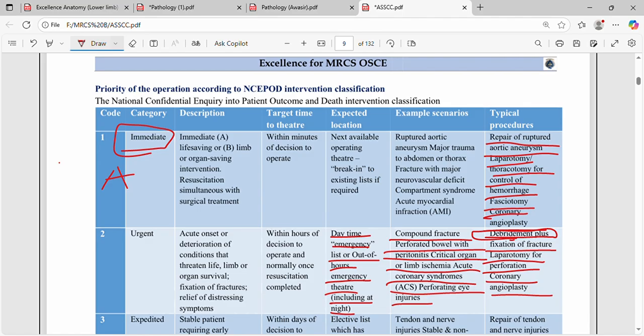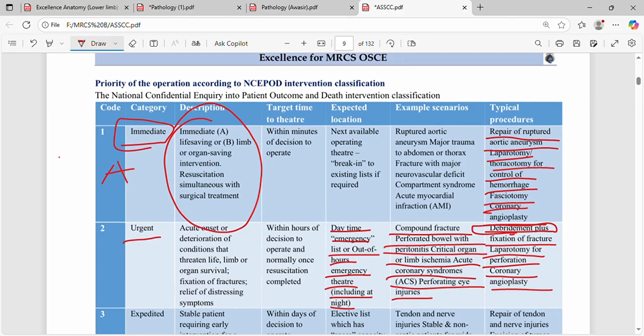These should be done within minutes, with resuscitation and operative intervention going side by side. The next is urgent, like peptic ulcer disease. So the above case is urgent, and it should be operated on within hours.